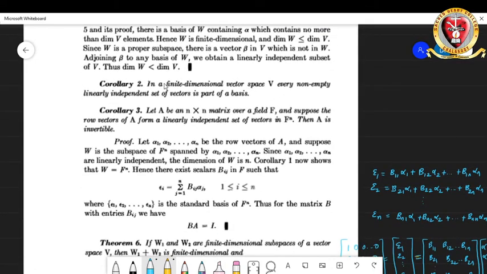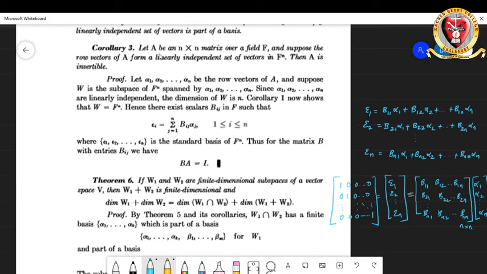Corollary 2 says that in a finite dimensional vector space V, every non-empty linearly independent set of vectors is part of a basis. That follows from these earlier statements. Corollary 3 is an important statement.